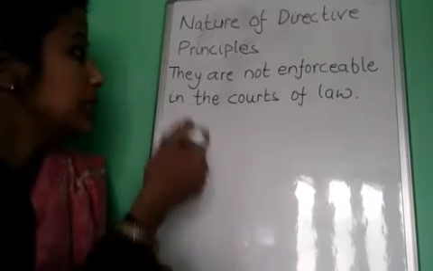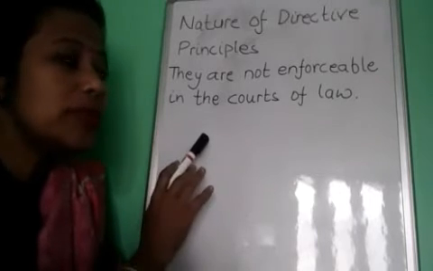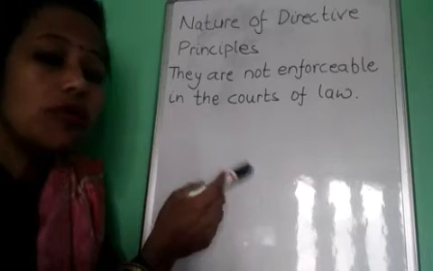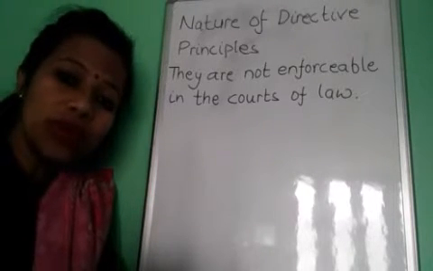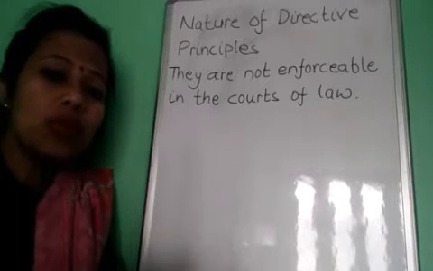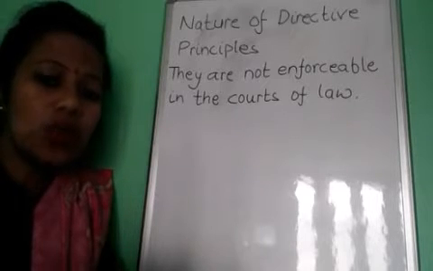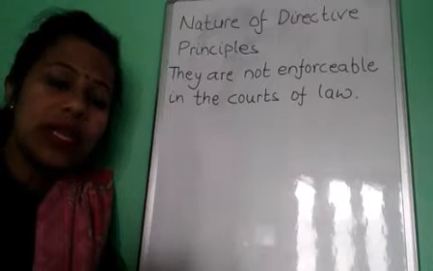Now, the nature of directive principles. Directive principles are not enforceable in the courts of law. It means if any government is not following the policies given in directive principles, no citizen can challenge it in the court.